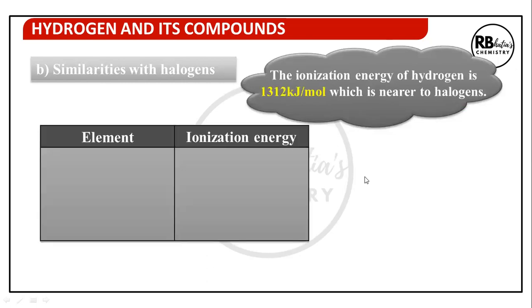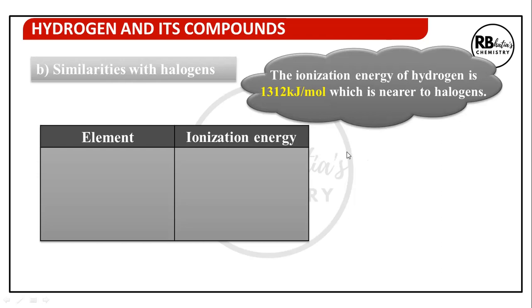The ionization energy of hydrogen is 1312 kilojoule per mole, which is nearer to halogens. Now, just to give you an idea, alkali metals roughly have an ionization energy of approximately 200 to 500, 600 range, roughly, right? So the ionization energy of alkali metals is much lower than hydrogen.